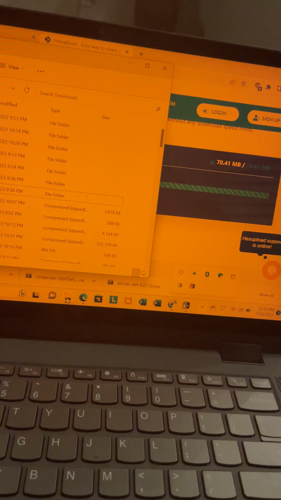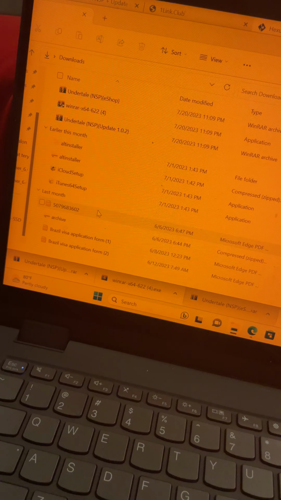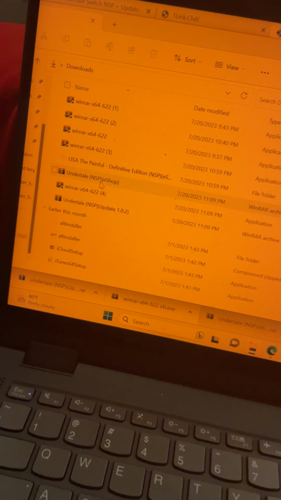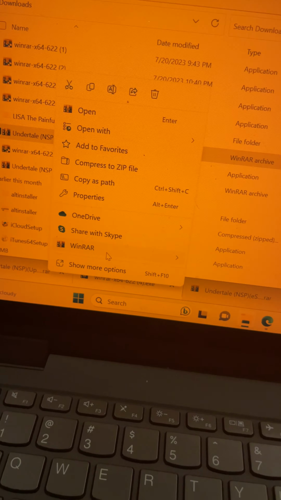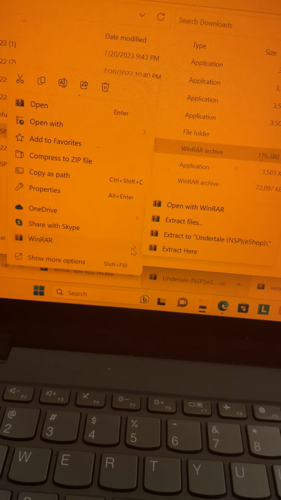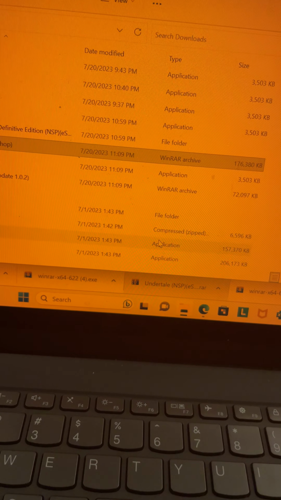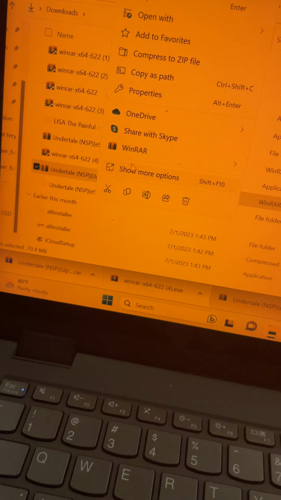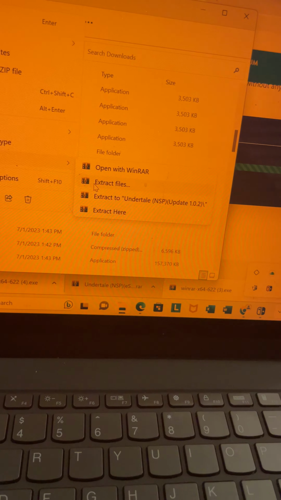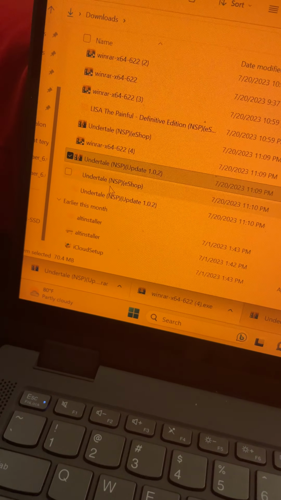So once you have your two files, you're going to go to your download folders. So we're going to see here, we have Undertale. You're going to right click it. Go on WinRAR, or any application that lets you extract RAR files. And you can click extract to. We're going to extract that, and then we're going to also extract the update file. Extract to. So now we have our two folders here.